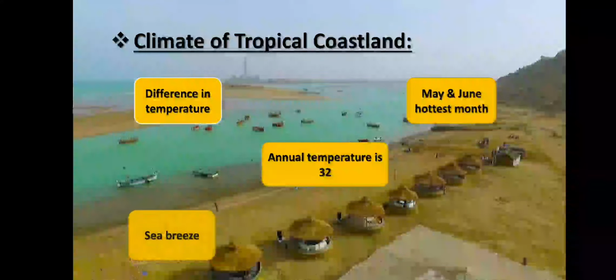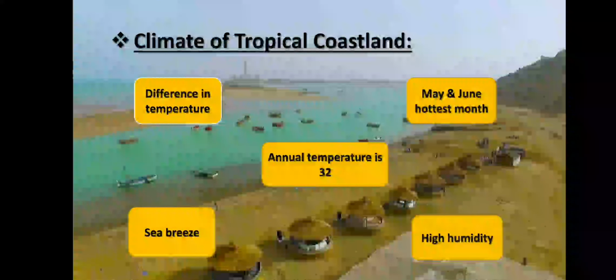The annual temperature is 32 degrees centigrade. May and June are the hottest months, and the coastal areas of Lasbela receive more rainfall during summer as well as in the winter season.